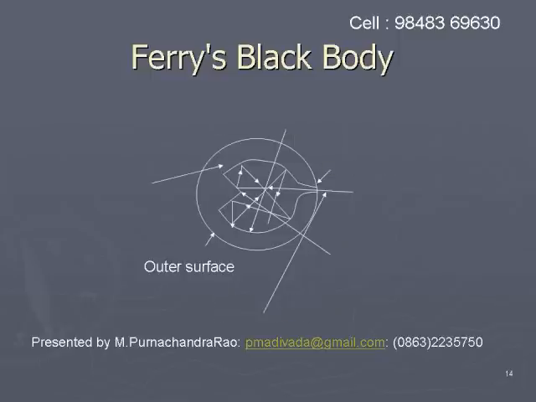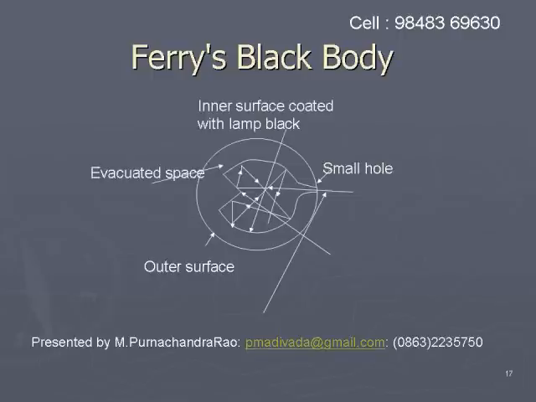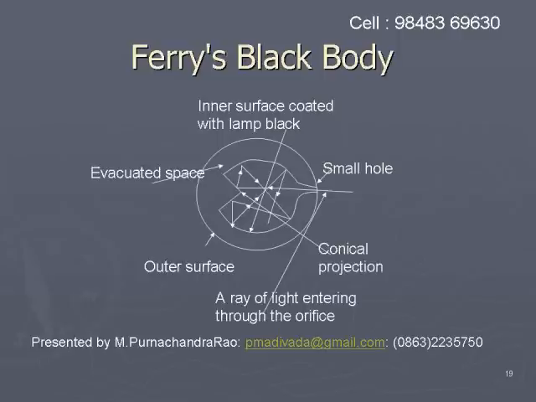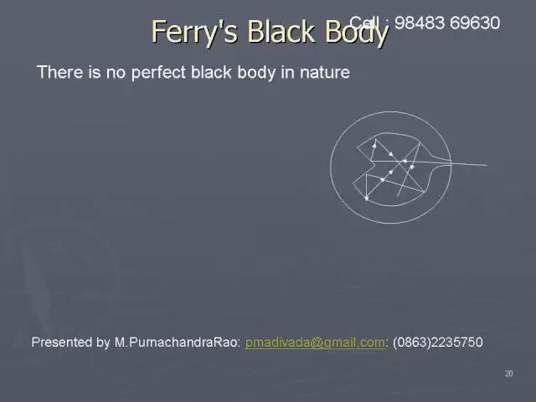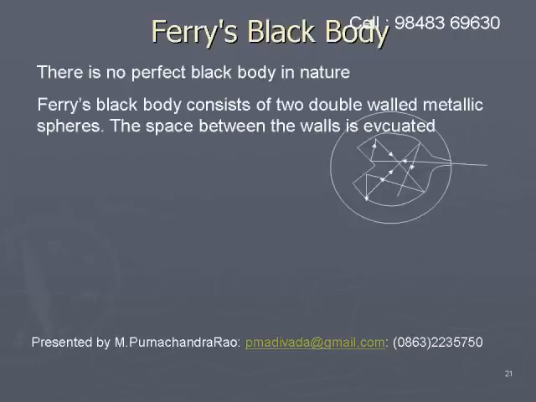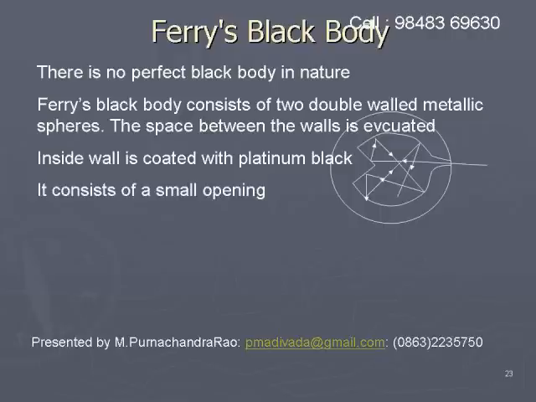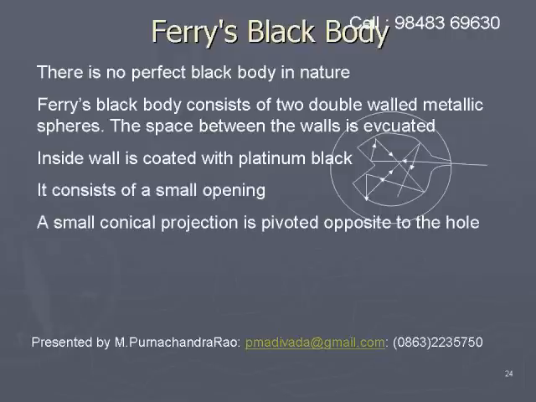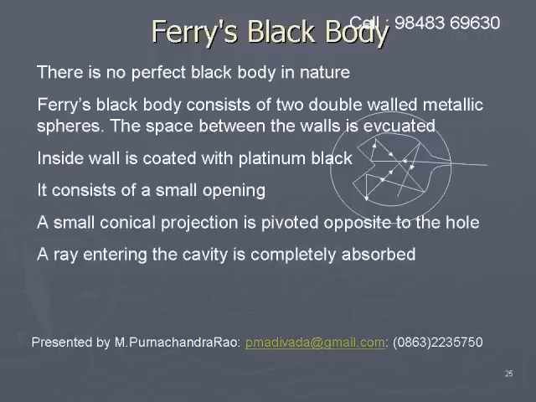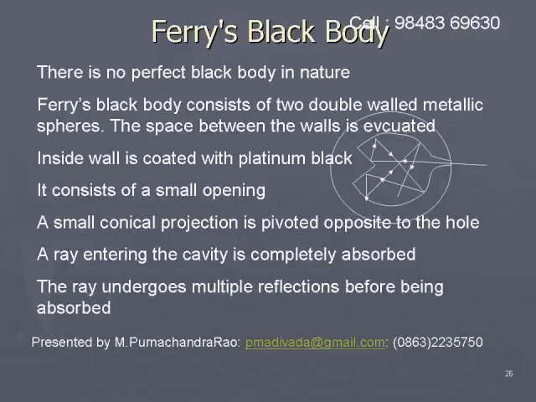Parts of the black body. Several parts of the black body: the outer surface, evacuated space, inner surface coated with lamp black, small hole, conical projection, ray entering the cavity, and multiple reflections undergone by the ray inside the cavity. The conical projection doesn't allow reflection out of the hole.